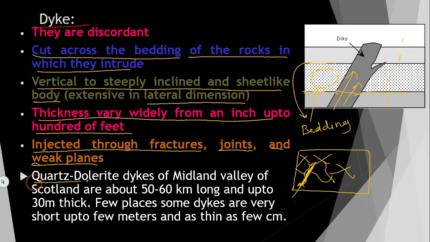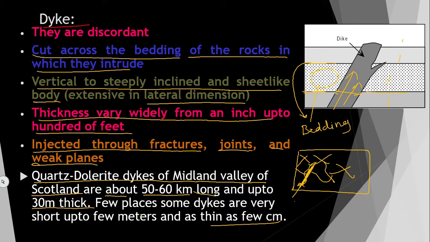So the quartz dolerite dike of Midland Valley of Scotland is about 50 to 60 kilometer long. So if you search on Google dolerite and quartz dike of Midland Valley of Scotland, you will see a big dike which is 50 to 60 kilometer long, up to 30 meter thick. Thickness is 30 meter. Just imagine. In a few places dikes are very short, up to a few meters, and as thin as a few centimeter as well.